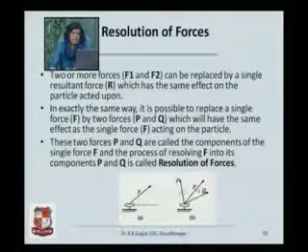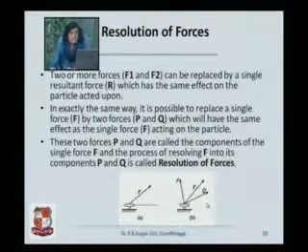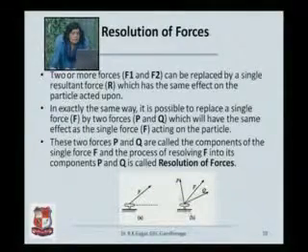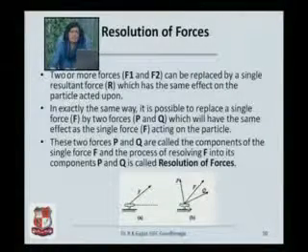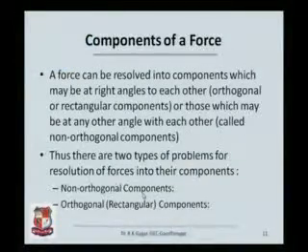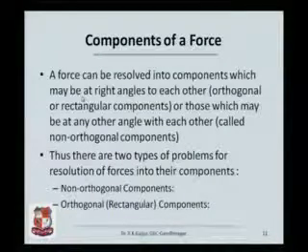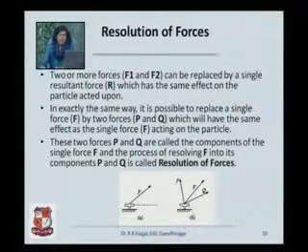So, in this case, I want to replace F by a force system P and Q such that the effect on this particular nail remains unchanged. It is the same as the effect that F was having on this nail. This process is called the resolution of forces. While trying to resolve forces, we need to find out the components of a force. A force can be resolved into components which may be at right angles or which may not be at right angles.